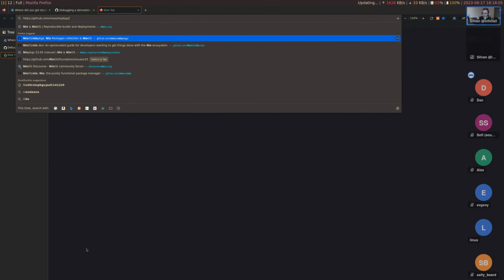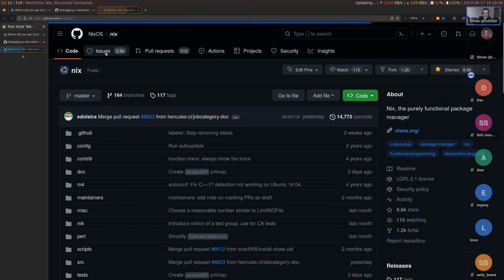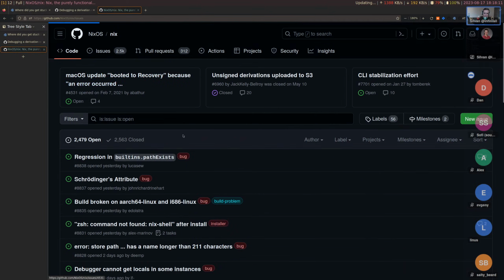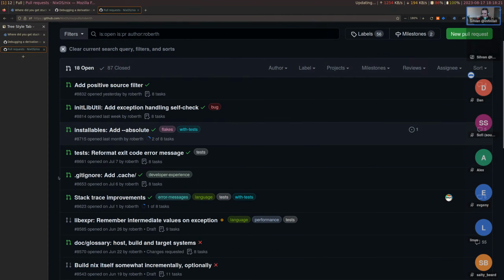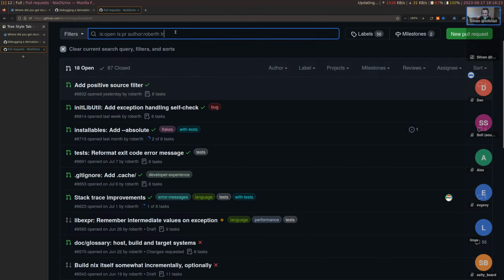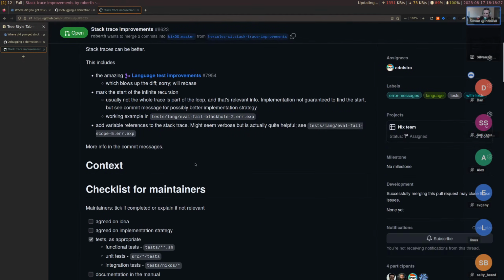So I don't know an immediate improvement for that. But there have been some issues and actually there's a PR by Robert. Maybe we could try that one out. That would be interesting, and give a concrete review of it. So traces, stack trace improvements, this one. Yeah, so maybe let's try this.